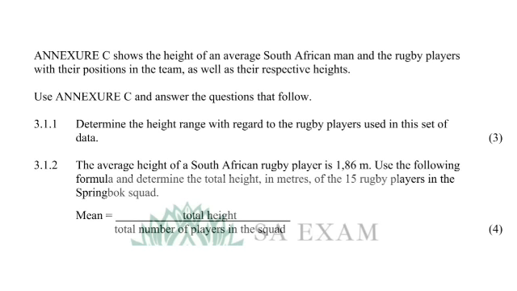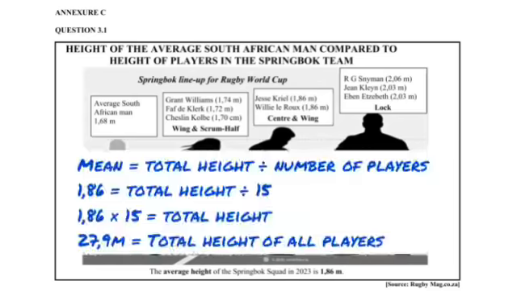In 3.1.2, it says the average height of a South African rugby player is 1.86. Average height meaning the mean is 1.86, and you use the formula and determine the total height in meters of 15 rugby players in Springboks. So the mean, they have given it to us at 1.86. What we want is the total height, and the total number of players is 15. Now usually to get the total height you will basically just add the height of all players together, but we don't have the height of all 15 players, so that's why we have to use the formula.